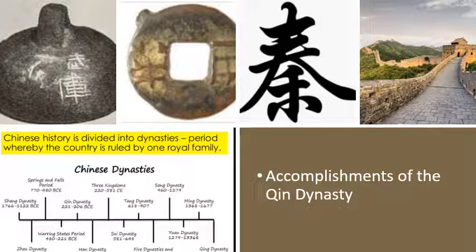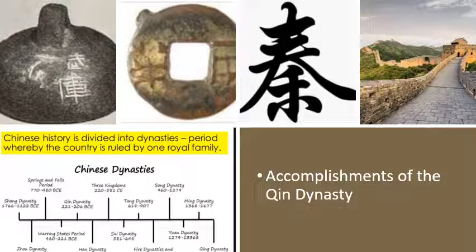Although not a perfect leader in many ways, Qin is attributed to standardizing weights for all items so that everything would be weighed the same and processed the same. He standardized the money system away from the cowrie shells that you saw in the Qin Dynasty into this current system, which was a round coin with a hole in the middle of it, which is still used in China. He standardized the language so that it was the same language with 3,000 characters that he put into a dictionary and said, you all must use these.